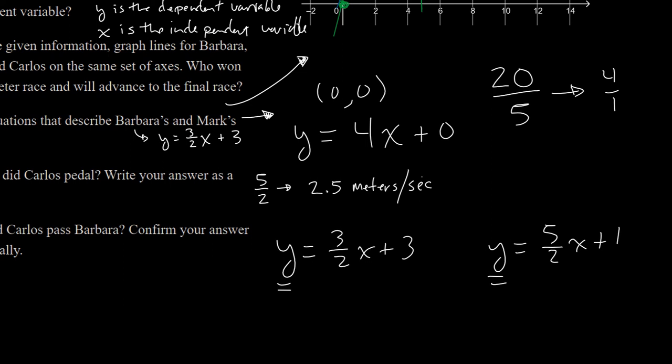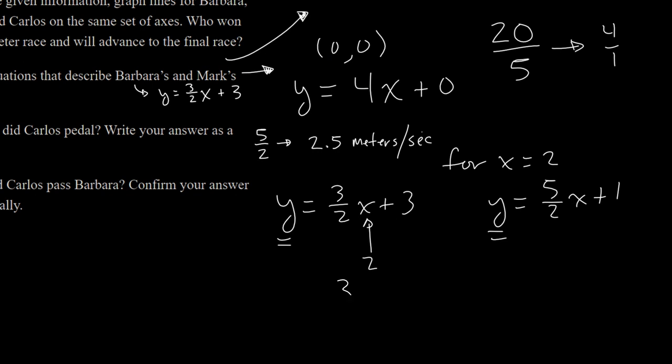And if I say 4x equals 2 seconds, this equation, right, if this is 2, that becomes 3/2 times 2, which is just 3. So this becomes 3 plus 3, which is 6. So Barbra's distance from the starting line is 6 meters.